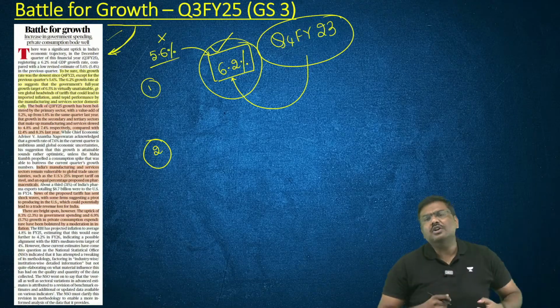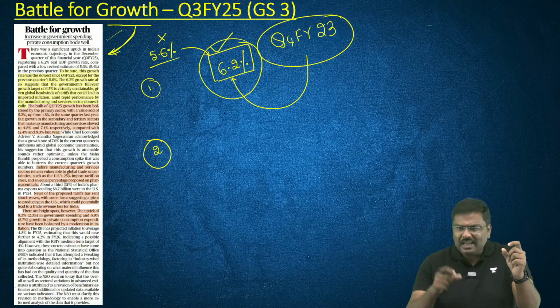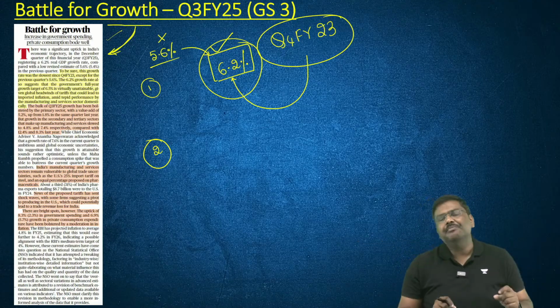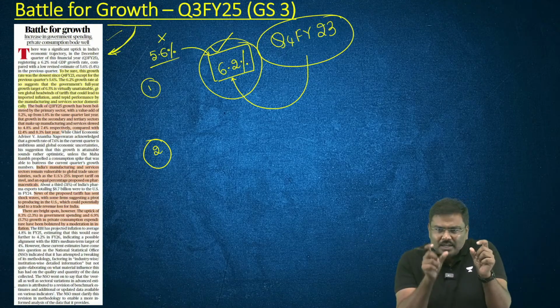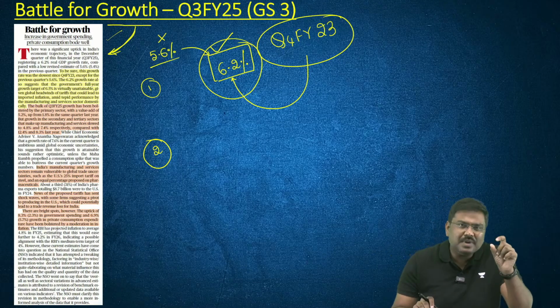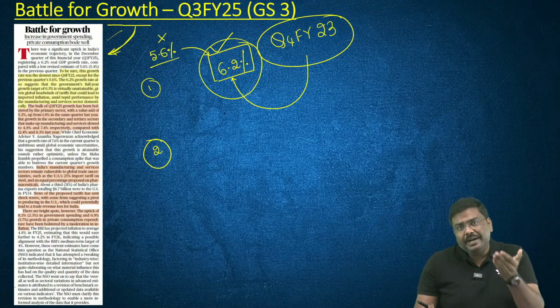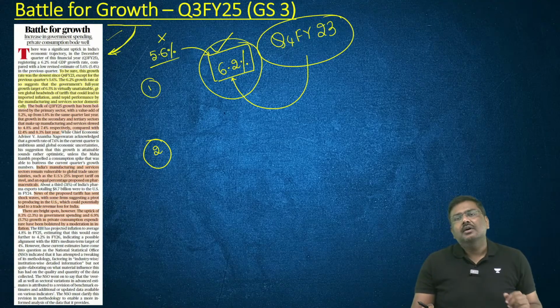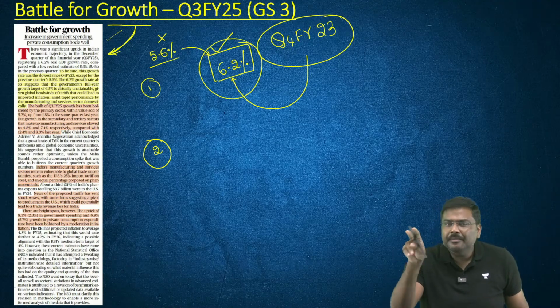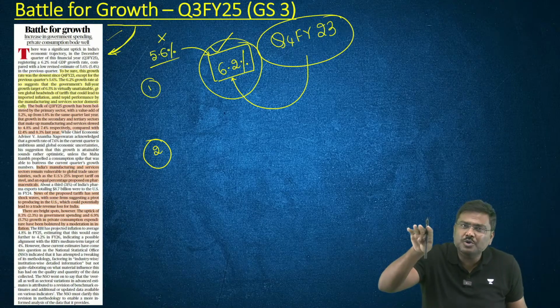Which segment has contributed to the growth? Primary, secondary, and tertiary. If you look at the growth rates, you will realize that the primary sector's contribution to the growth rate has increased, whereas the secondary and tertiary have been affected, their contribution is lower.